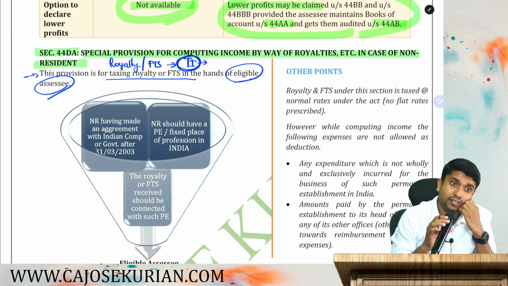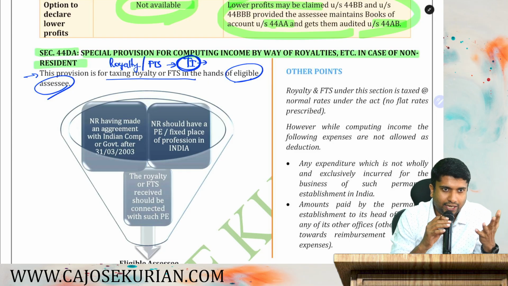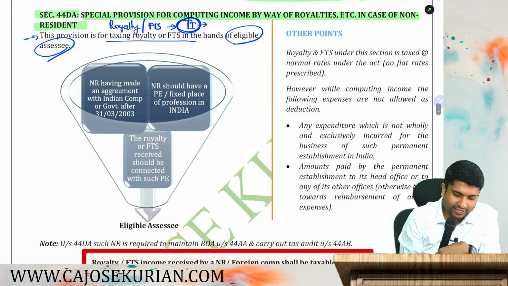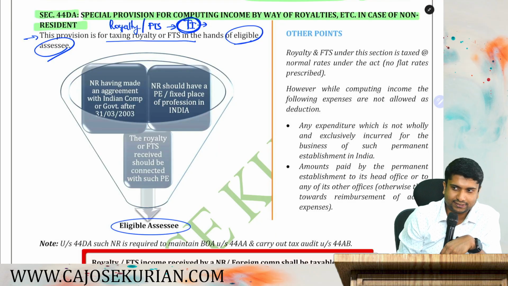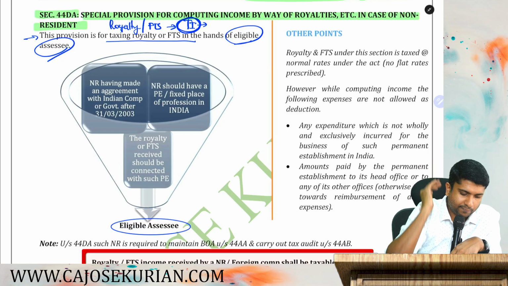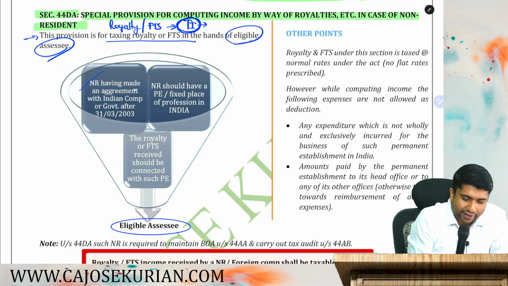The NR, non-resident, has to be what? Eligible non-resident. Let's understand who all are the eligible non-residents. You have to satisfy all these three conditions, then you will become what? An eligible assessee. If you satisfy all three boxes, you will become an eligible assessee. Let's understand condition number 1. What is that? NR having made an agreement with an Indian company or government after 31st March 2003.